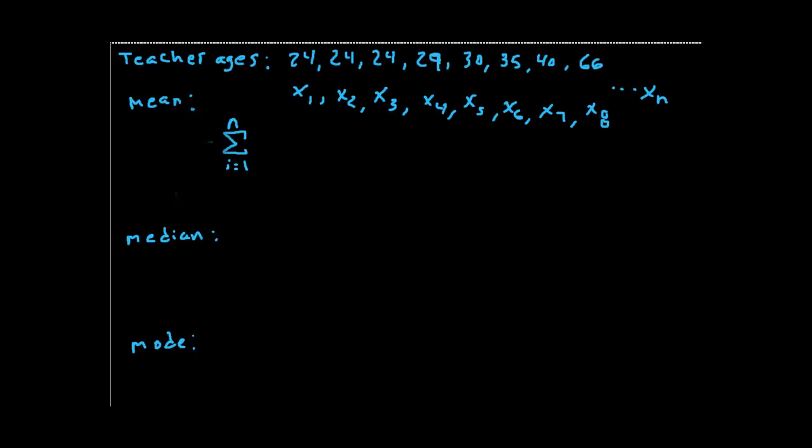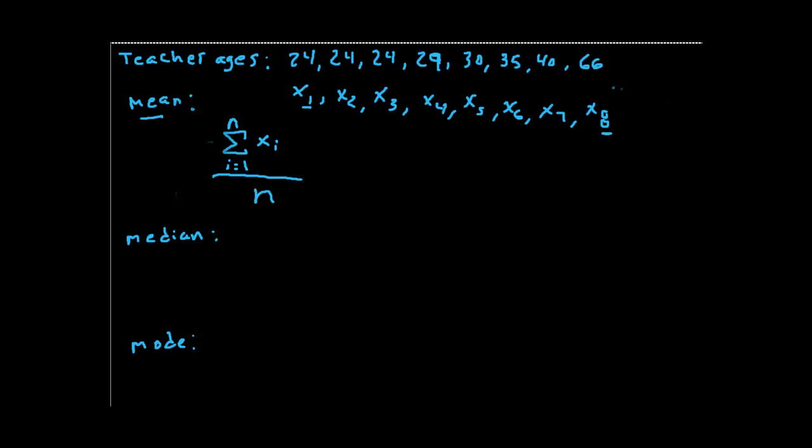But we know what n is. It's 8. That's how many we have. So sum the x's from i being 1 to n, this last number, and put it over n, right? Take all of the numbers added up and divide by the number of numbers. That's how we get our average, our mean.